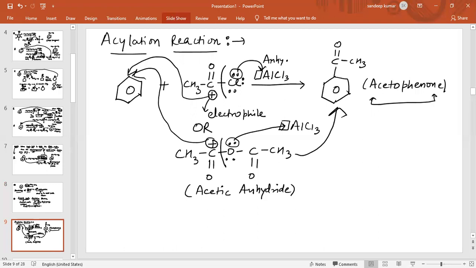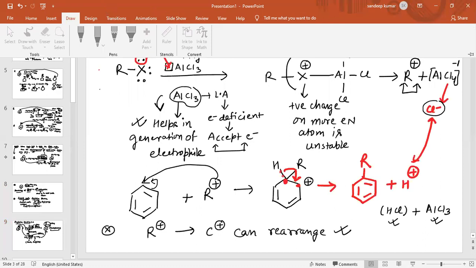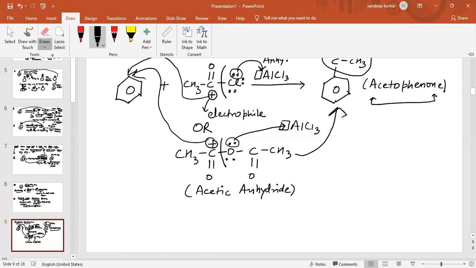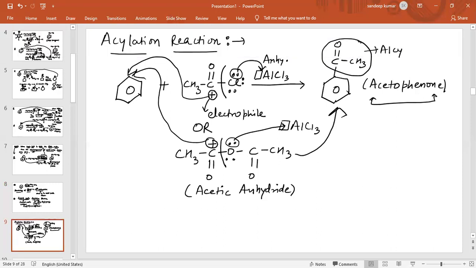Now see the mechanism for this reaction. This group is basically the acyl group. So the acyl group is introduced, the acyl group is substituted there over benzene.